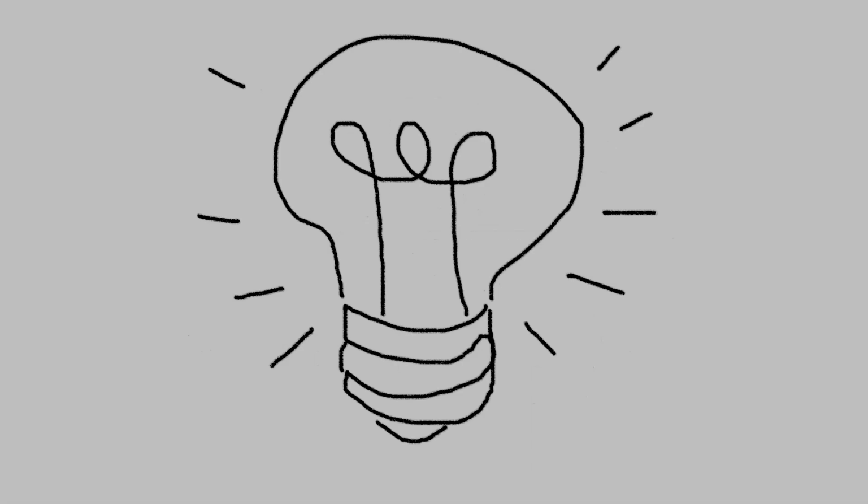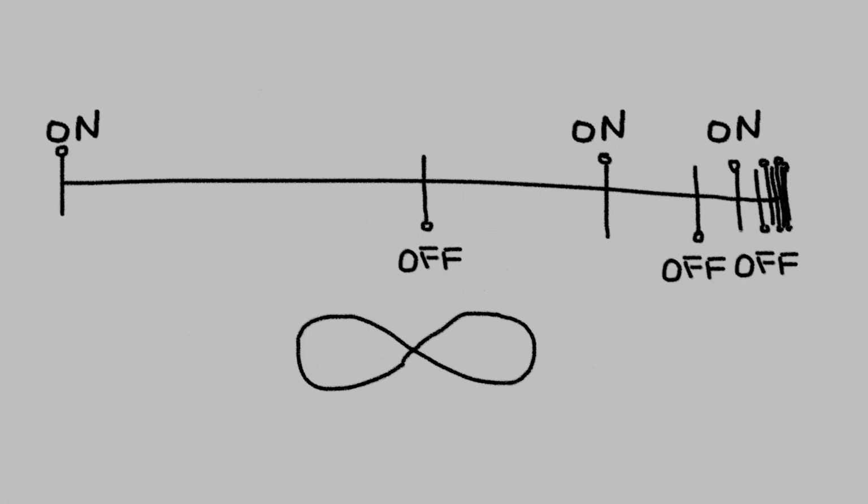Take these two examples. Imagine a light bulb being turned on and off repeatedly. In the beginning, it's turned on. Then, after half a second, it's turned off. Then on after a quarter of a second. Then off after another 1/8 of a second. Then on after another 1/16 of a second, and so on and so forth. After exactly 1 second, an infinite number of switches will have occurred.